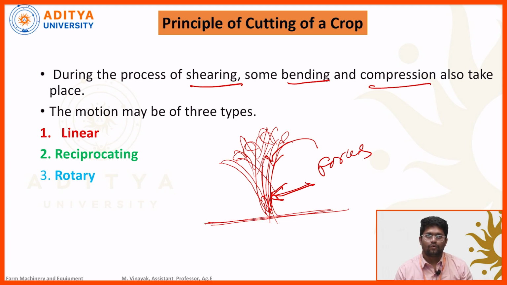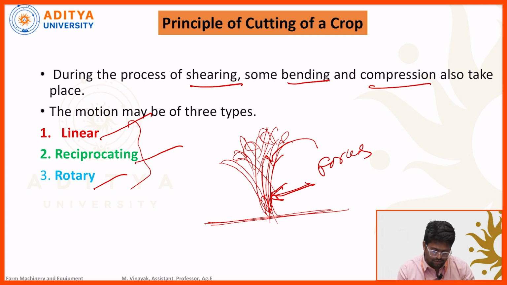The motion of the knife during the process of harvesting is divided into three types: linear type, reciprocating type and rotary type. Linear type is nothing but, suppose we take the sickle and harvest the crop. This comes under linear motion.